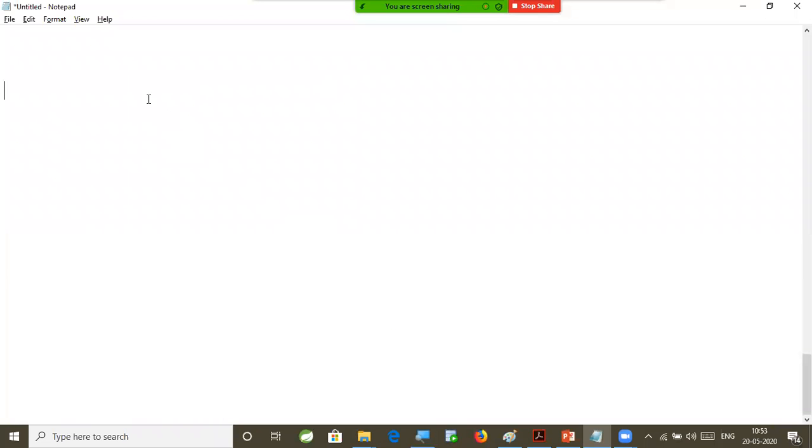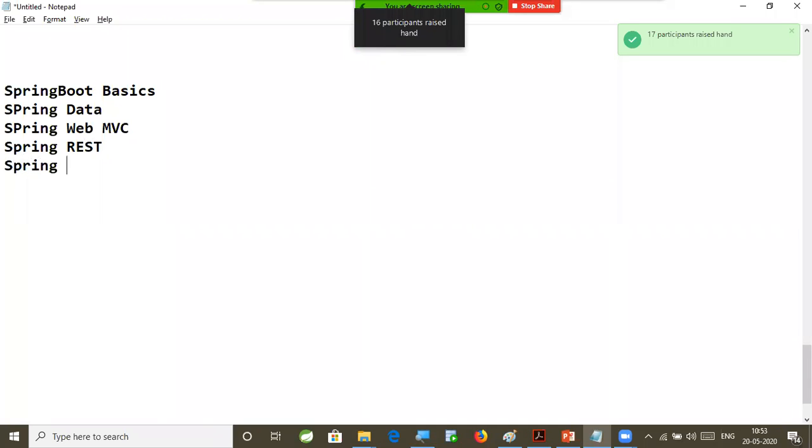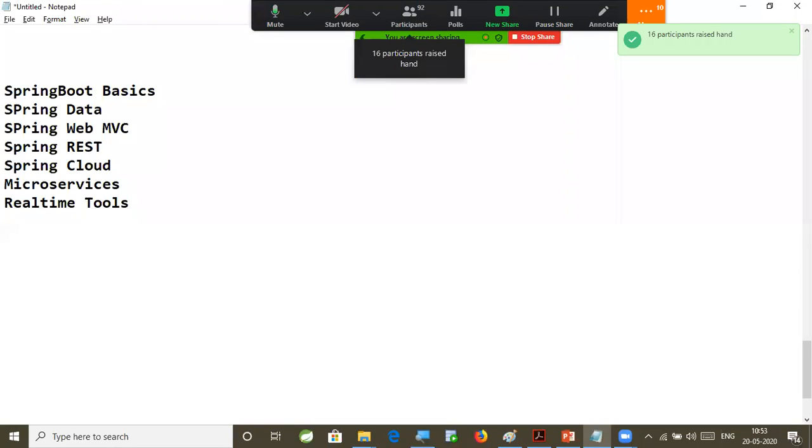So our course is divided into multiple parts, right? Spring Boot Basics is one thing. After that, Spring Data is one part. After that, Spring Web MVC is one part. After that, Spring REST is one part. Spring Cloud concepts also will be covered as part of microservices. Then microservices also will be covered. Then real-time tools also, some tools, not all, some real-time tools which I mentioned in the document, those tools will be covered here. Boot Basics, Data, Web MVC, REST, Cloud, microservices, real-time tools are going to be covered. Right.